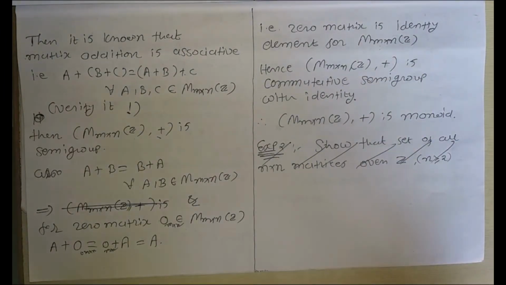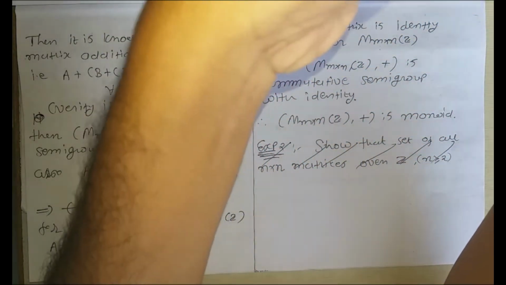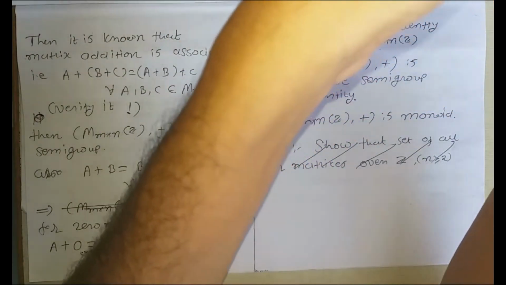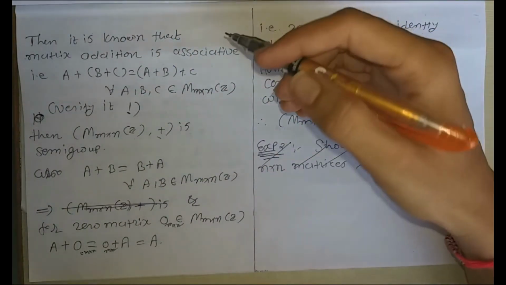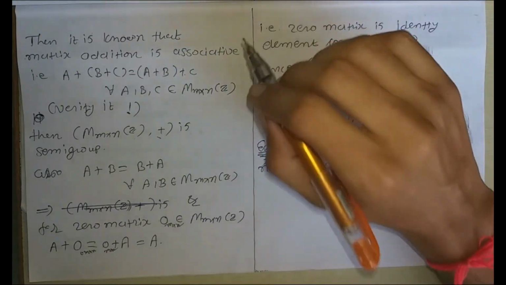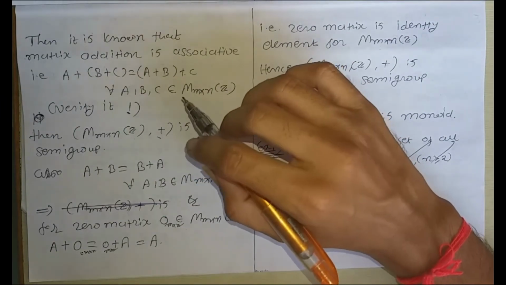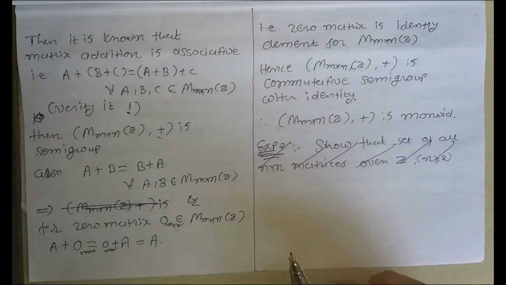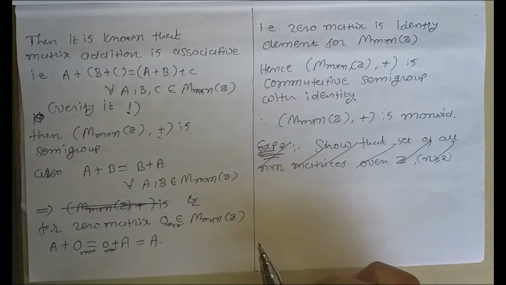In this example we have discussed that if we are given the set of all m×n matrices with elements from the set of all integers, then this set is a semigroup with the binary operation matrix addition. As matrix addition is commutative, it is also a commutative semigroup, and the zero matrix works as an identity. So we can say that this set with the binary operation matrix addition is a monoid.